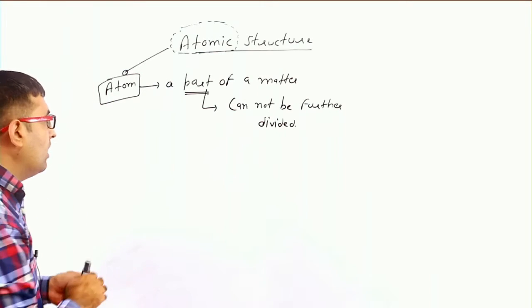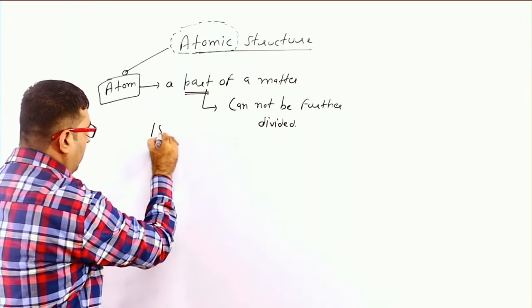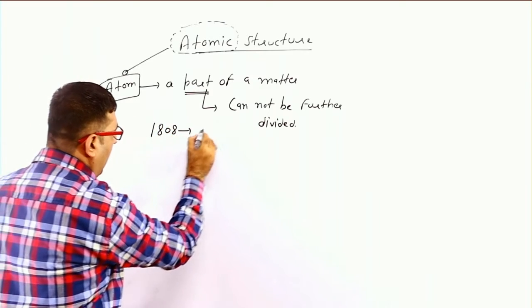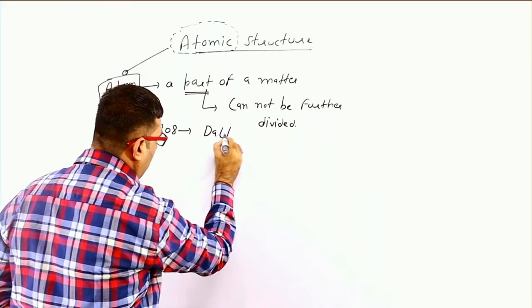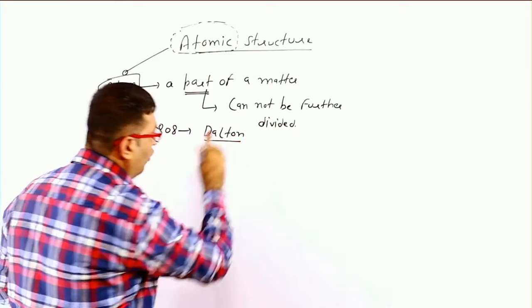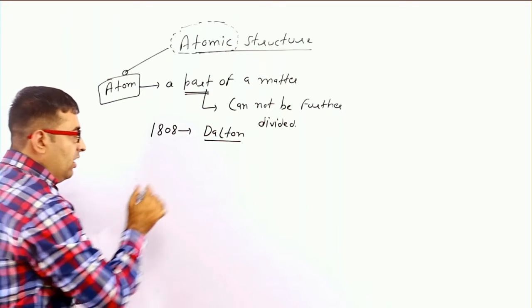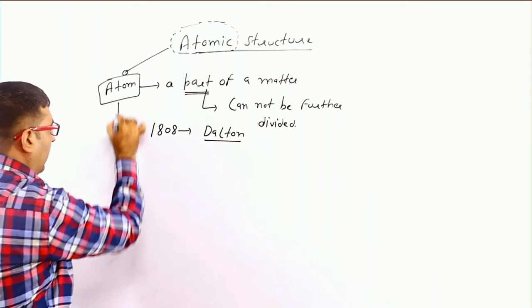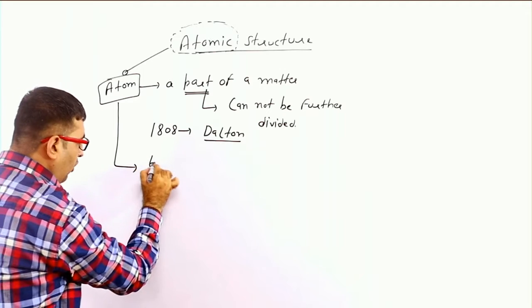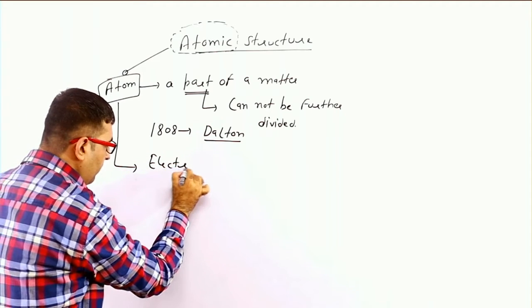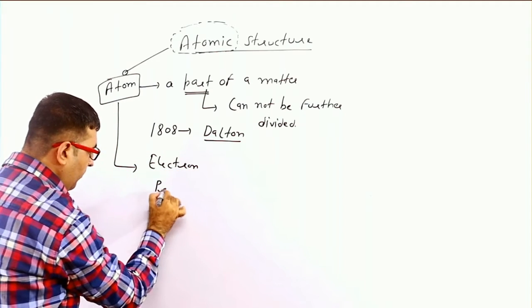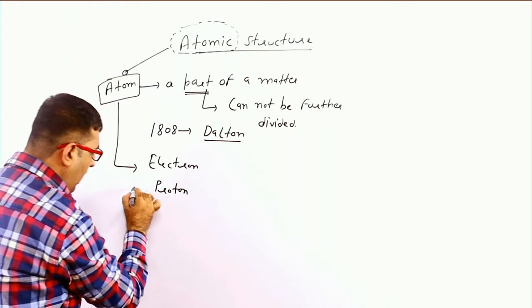In 1808 Dalton proposed this concept, but later on we came to know that an atom is made up of electron, proton and neutron.